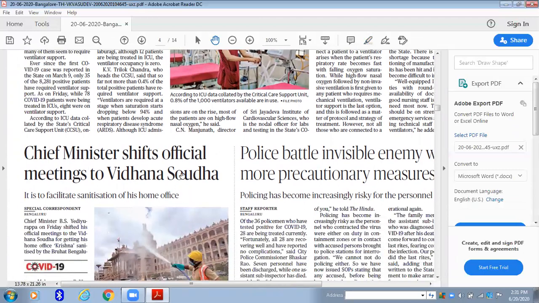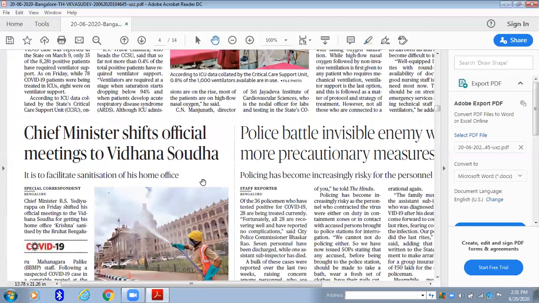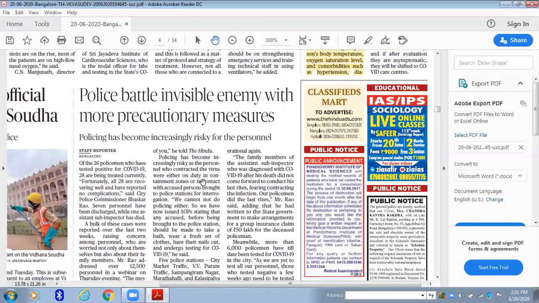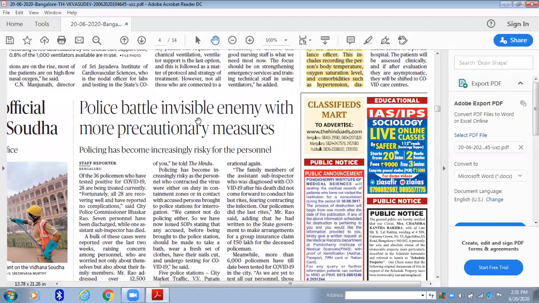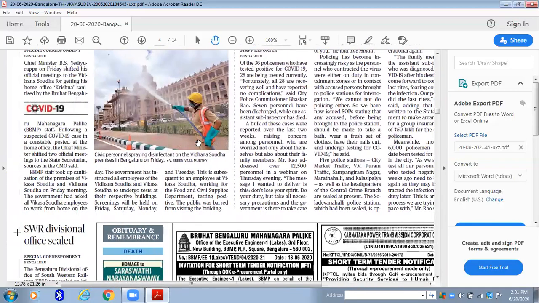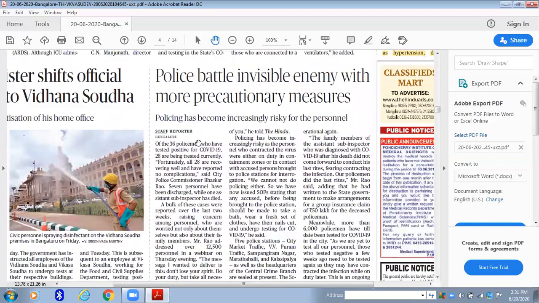Chief Minister shifts official meetings to Vidhan Saudha. No, this is not important. First, this is not any part of your syllabus, and even this kind of reporting will not have any relevance for your mains paper. So just skip it. Now, police battle invisible enemy with more precautionary measures. In general, they are speaking about COVID-19 relief measures or things done by police. It's kind of normal general reporting, so you can straight away skip it.